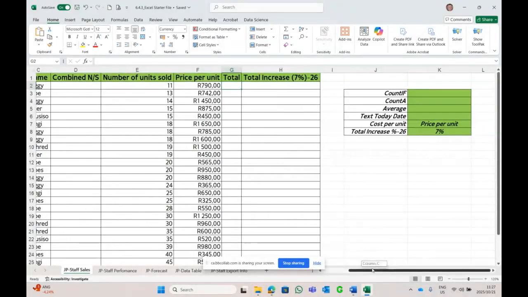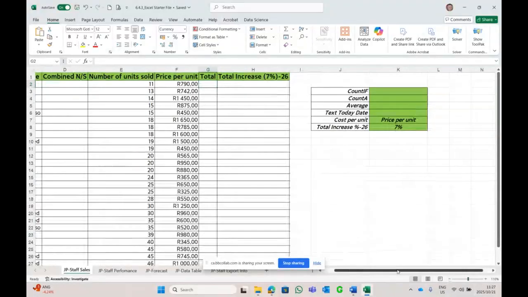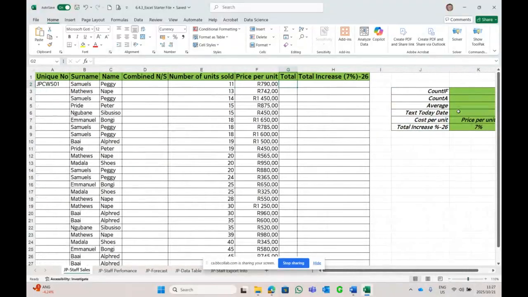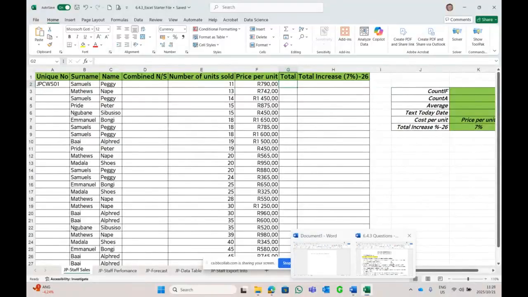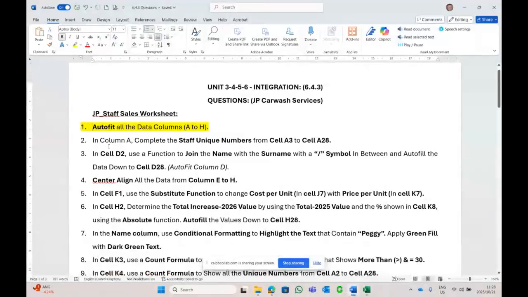Okay. So let's scroll back. You see I'm scrolling to the left and right. Let's make the screen a little bit smaller so we can see everything in there. Okay. So we auto-fitted all the columns. In column A, complete the staff unique numbers from A3 to A8 using the what, students? Probably the auto fill copy series.